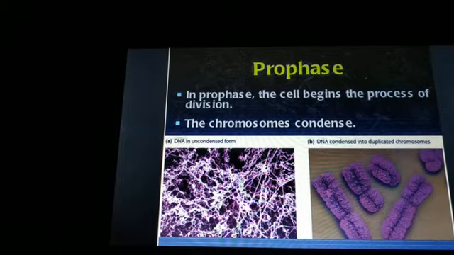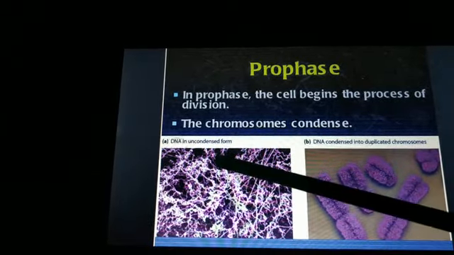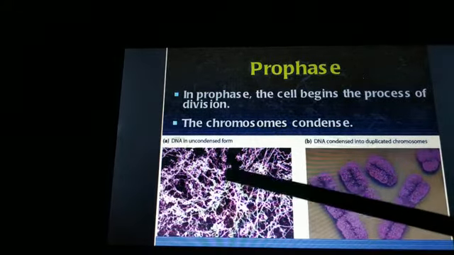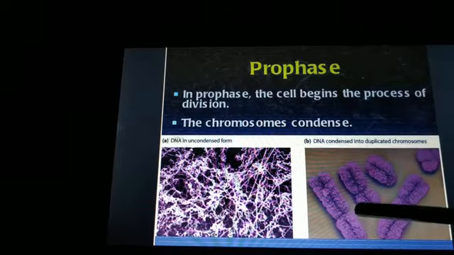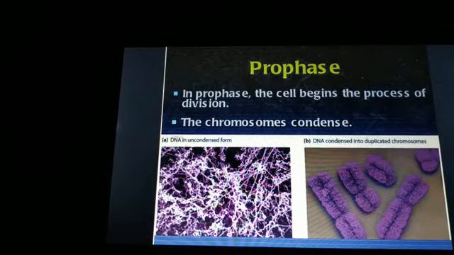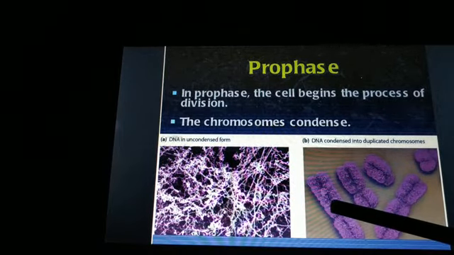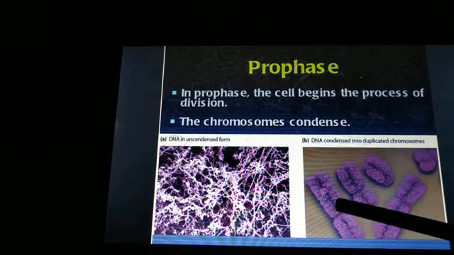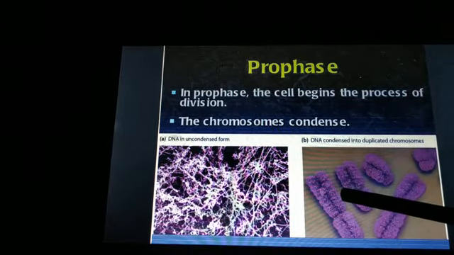In this phase, an important event takes place, that is the condensation of the chromatin fibers to form chromosomes. The chromatin fibers, or the chromatin material, start condensing. They get thickened and condensed to form the chromosomes. So from chromatin fibers, chromosomes are formed.